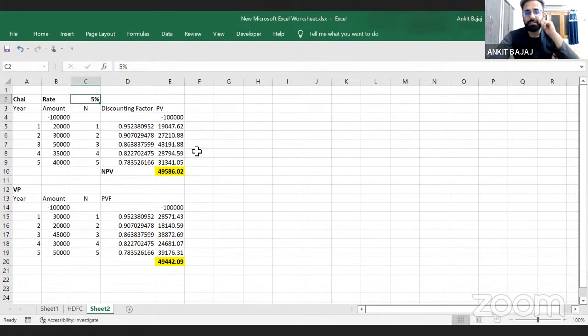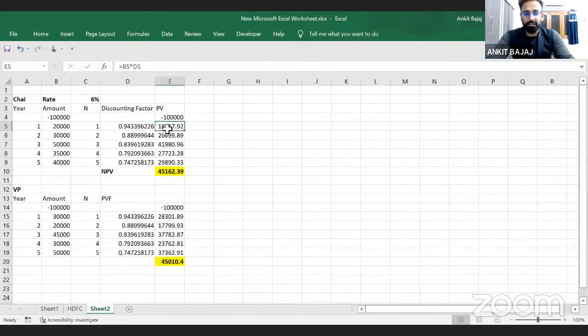Definitely you should start this business because you are generating 49,000 rupees additional as compared to your expected return. You're expecting 5% return, and you are able to generate 49,000 rupees additionally. So let's suppose I make changes in these values and we will see what values we get. Let's suppose I make it 6%, if your expectation is increasing and you want to earn a return of 6%. Then you see your profit will reduce, your NPV will reduce. Why? Because now your expectation is higher, and as compared to your expectation, you are able to generate 45,000 rupees additional.